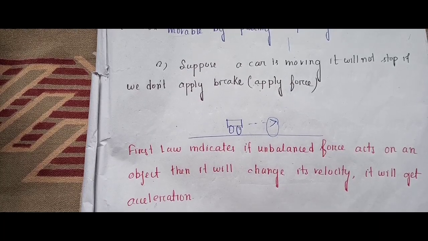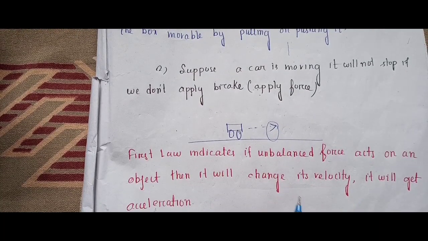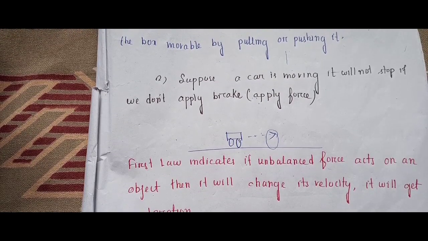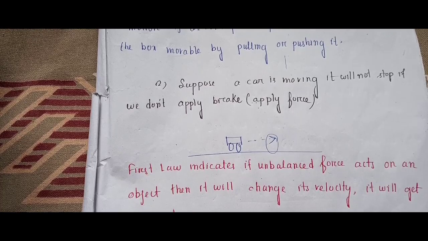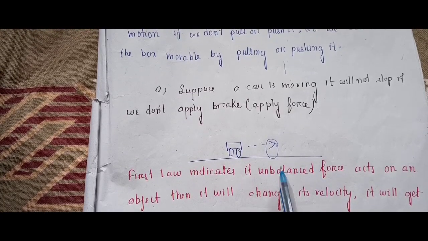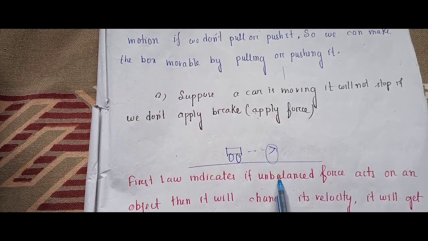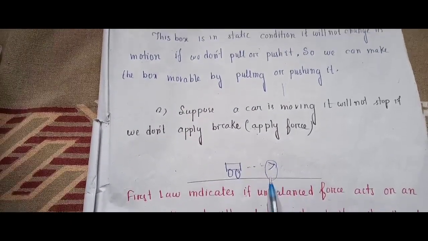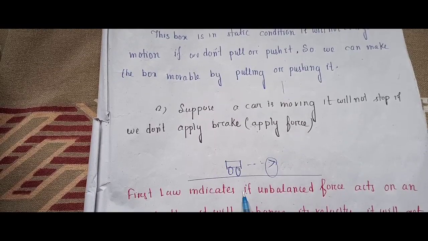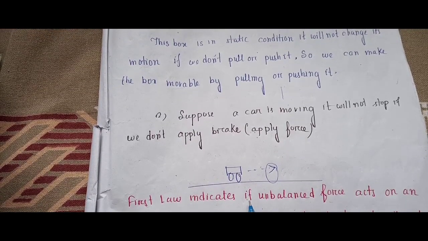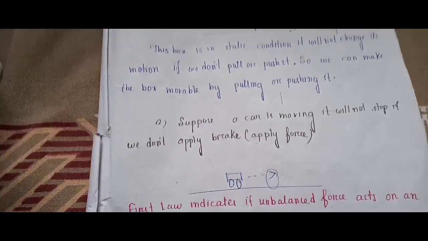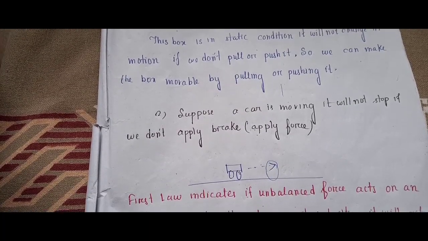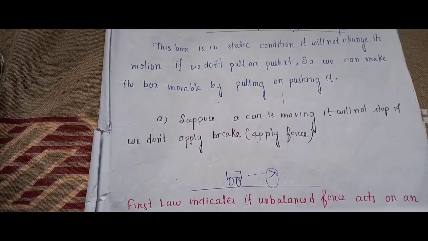So according to Newton's first law, any object which is in a static condition, which means it does not move, will never move if we don't apply force. And simultaneously, if an object is moving in uniform motion along a straight line, then it will always be moving like that. It will never stop if we don't apply force to stop it.